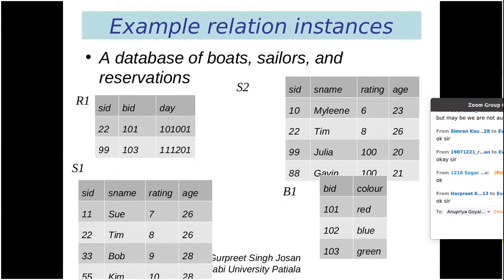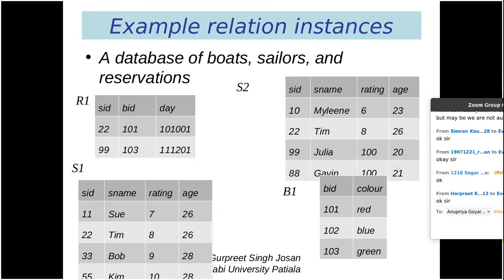Based upon these data tables, we are going to understand the relational queries. So we have a scenario where we have a database of boats, a database about sailors, and a table about the reservation. R1 is the table that represents the reservation. S1 and S2 are the tables that contain the information about the sailors, like sailor ID, sailor name, rating of the sailor, and age of the sailor.